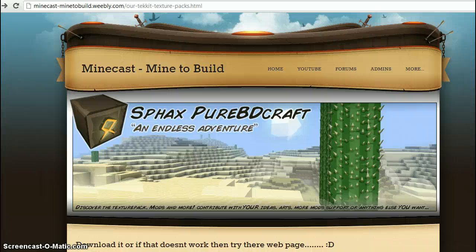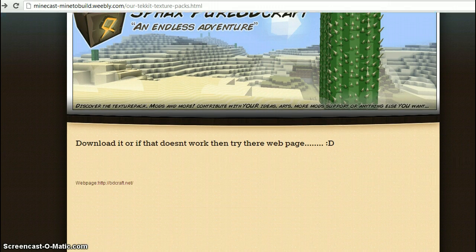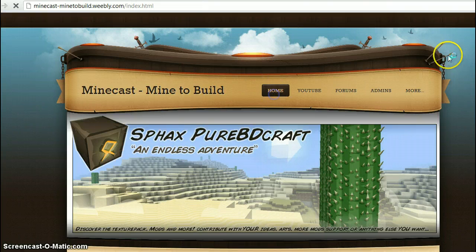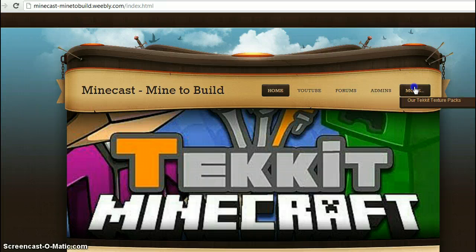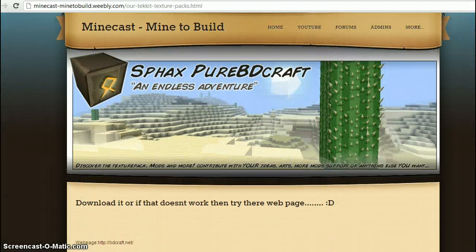Hi, today I'll be showing you how to install PureBDcraft. It's the texture pack we use for our Tekkit server. So we will go to the description.